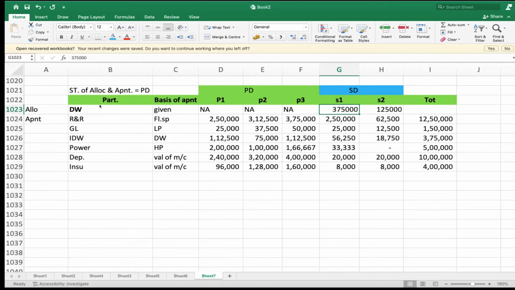Therefore, service department cost we have to consider. We should not consider production department. Understood the logic behind the same? Yes, sir. So always direct material, direct wages or direct expenses for the production department we should not consider. We have to consider only service department alone. Any doubt at this stage? No, sir.